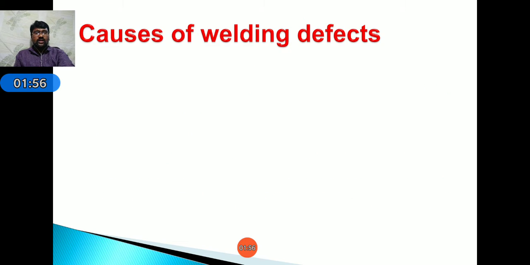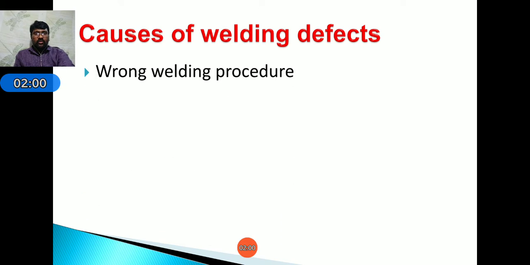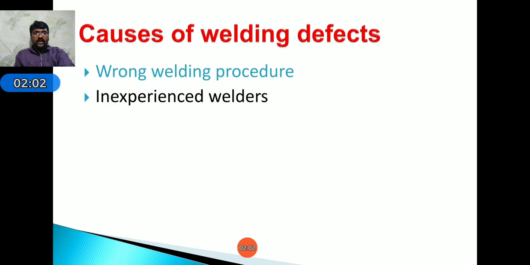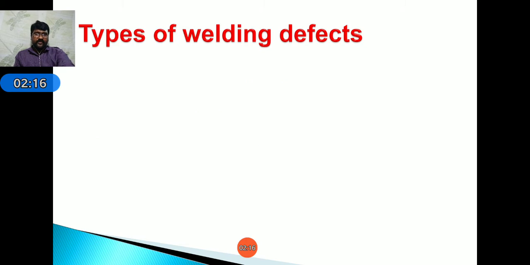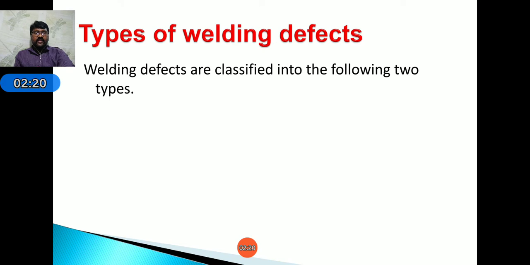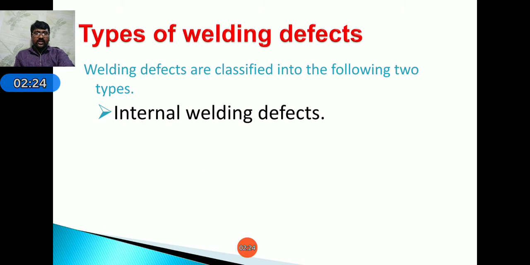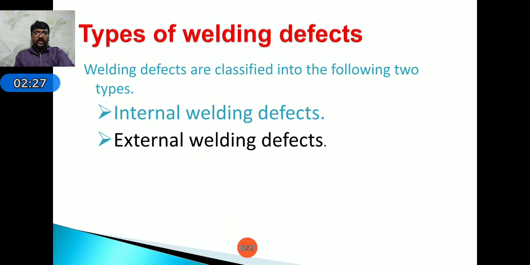Next, coming to causes of welding defects: wrong welding procedures, inexperienced welders, metal compatibility, and environmental issues. All these are causes of welding defects. Coming to types of welding defects, they are mainly classified into two types, that is internal welding defects and external welding defects.